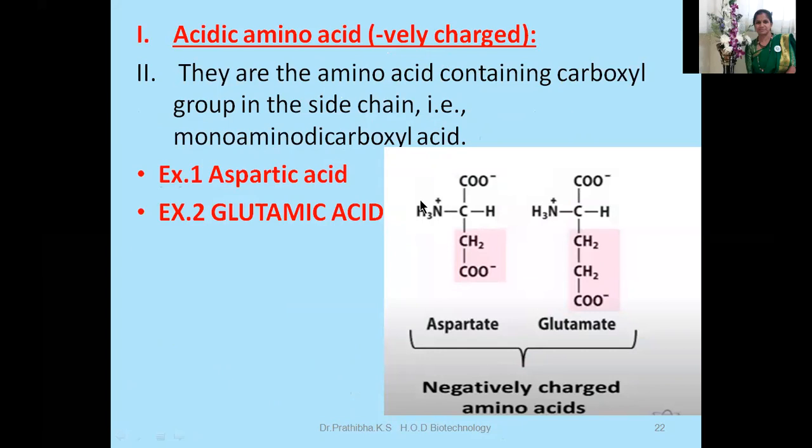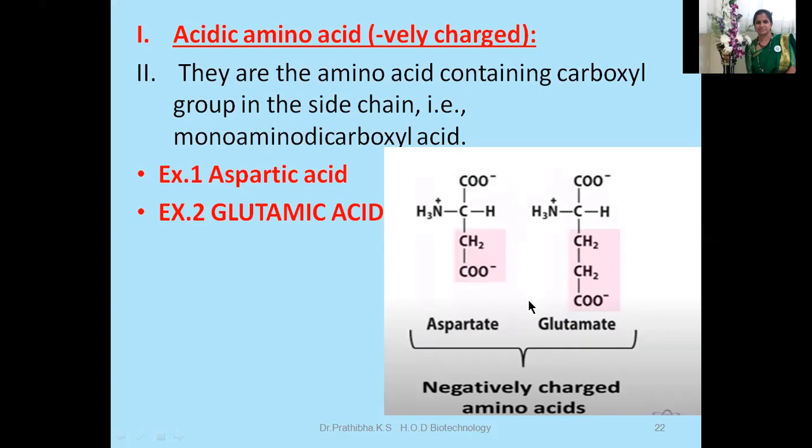Mono, one single amino group, dicarboxylic. For example, aspartate and glutamate, which are negatively charged amino acids.